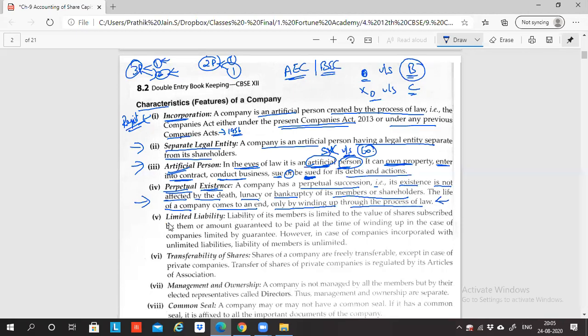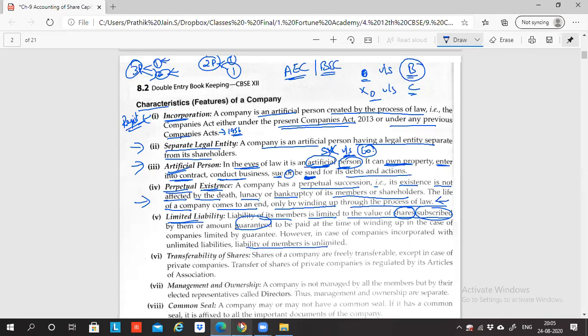Limited liability. The liability of its members is limited to the value of the shares subscribed. Now, you will not understand this point because you don't know the meaning of shares, or subscribed by them, or amount of guarantee. You don't know the meaning of guarantee. To be paid at the time of winding up in the case of companies limited by guarantee. However, in case of companies incorporated with unlimited liability, the liability of the members is unlimited.